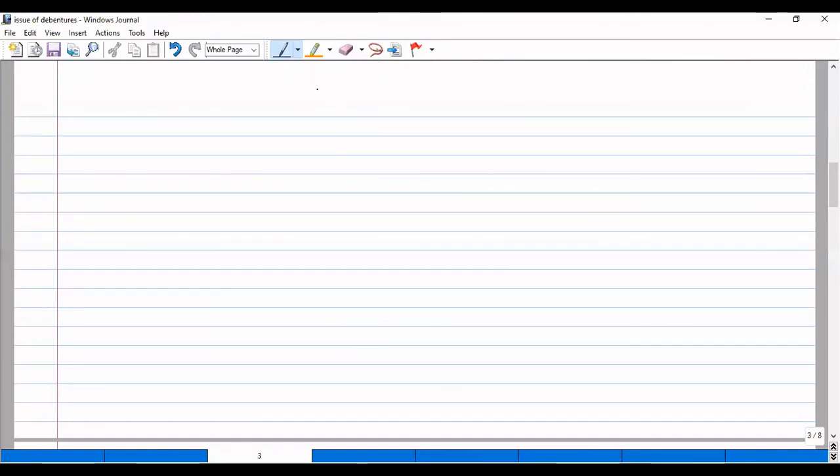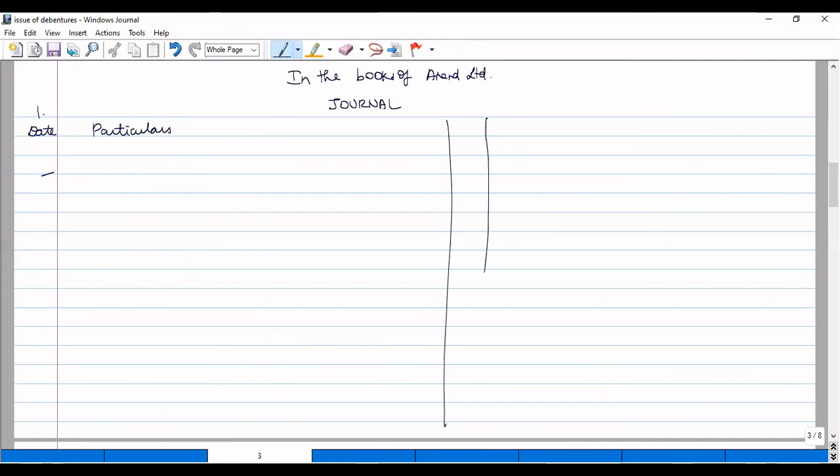So first write in the books of Anand Limited, journal. Write the column heads: date, particulars, ledger folio, debit, credit.